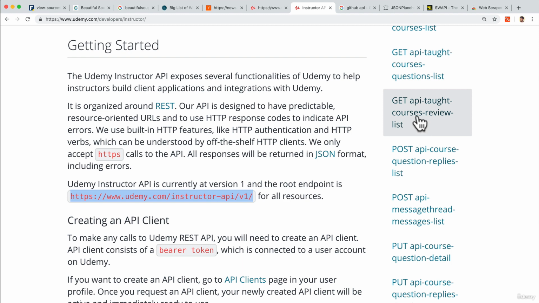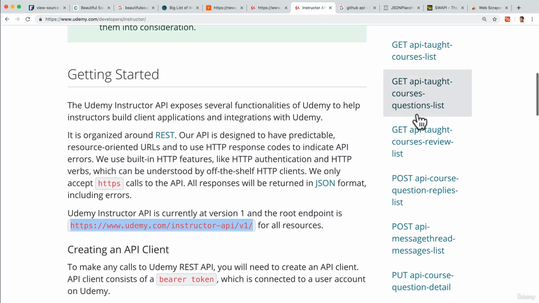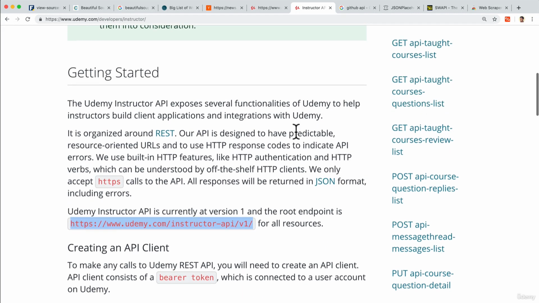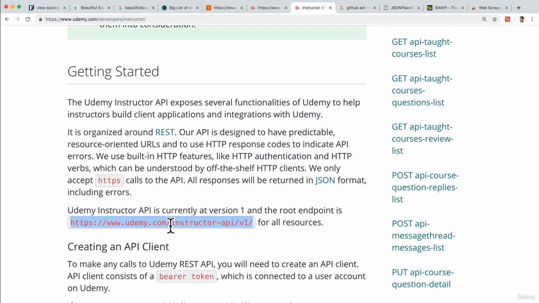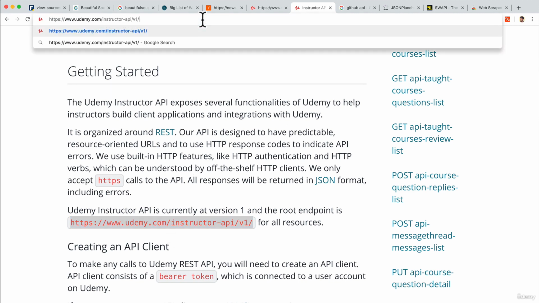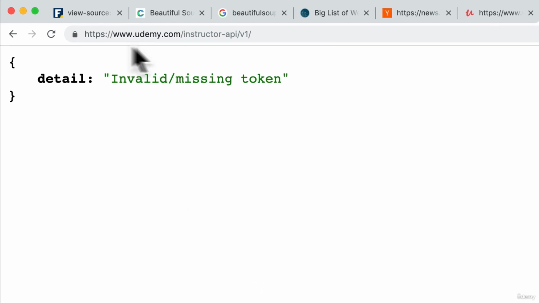Maybe you can get a course review list, maybe a course questions list. But if I go here and I enter this in my URL, I'll get an invalid missing token. That is because right now I'm not an instructor, or at least I haven't verified that I'm an instructor on Udemy. It's going to say, hey, this data is only for valid instructors.